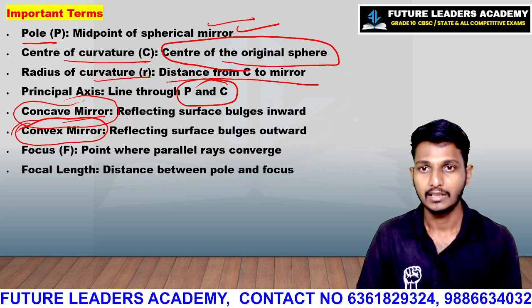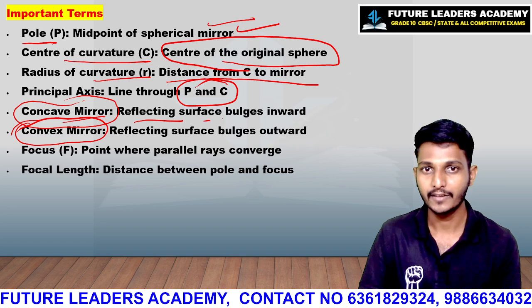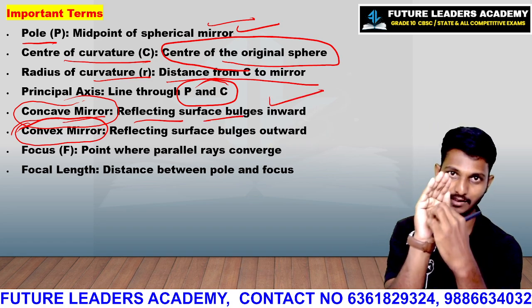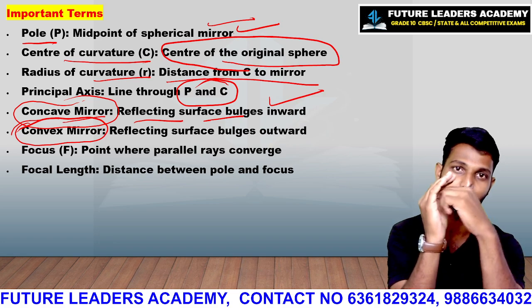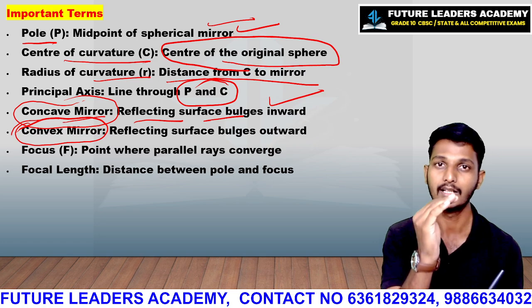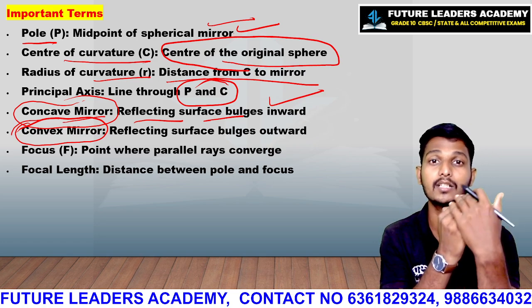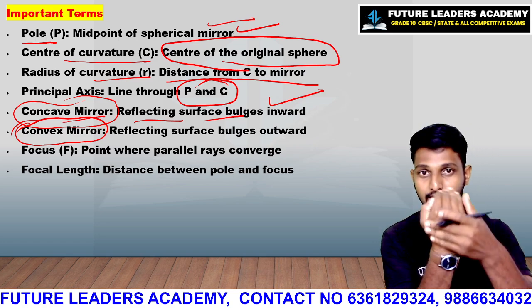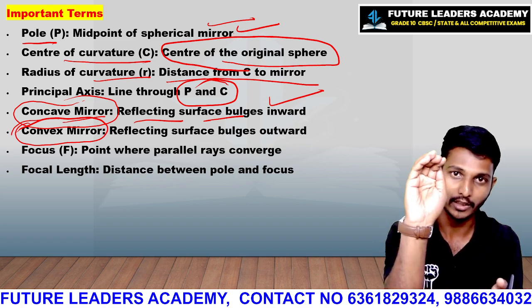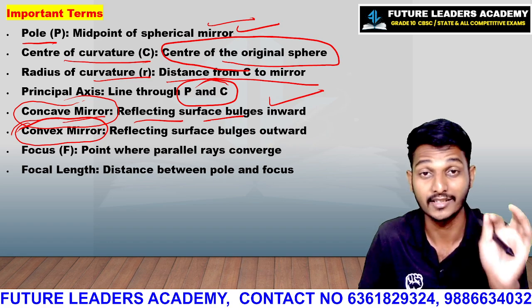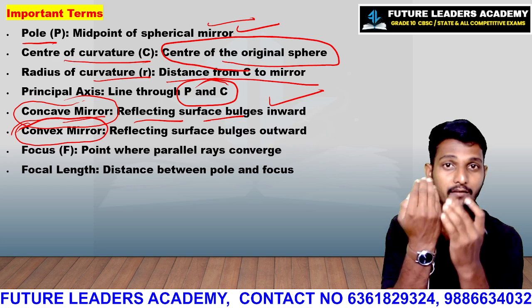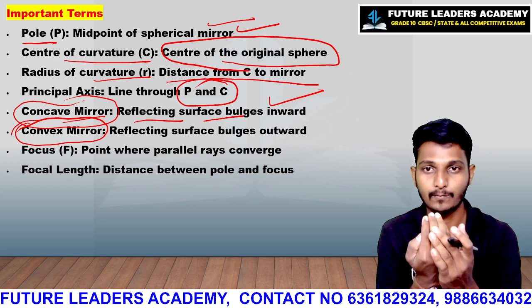See, concave mirror means the reflecting surface is bulged inwards. This is the reflecting surface, and it is curved, bulged inwards. And if it is a convex mirror, the reflecting surface is curved outwards. The reflecting surface looks like this. Understand? This is convex, concave. You can remember it and practice it.